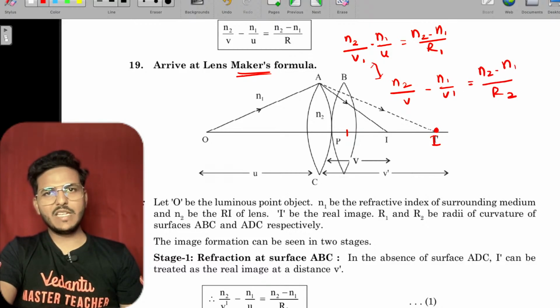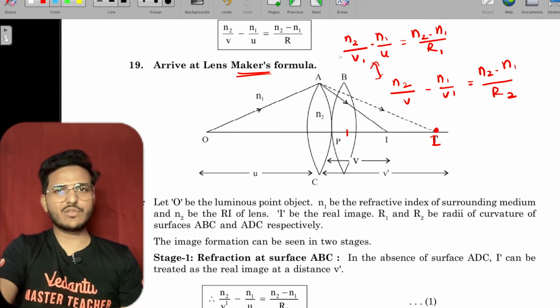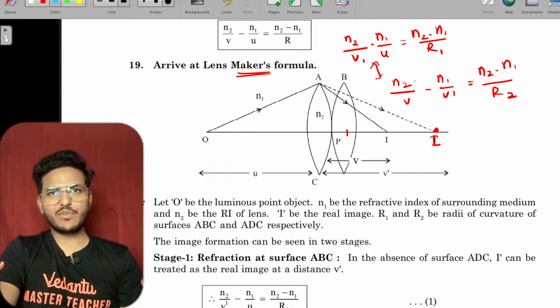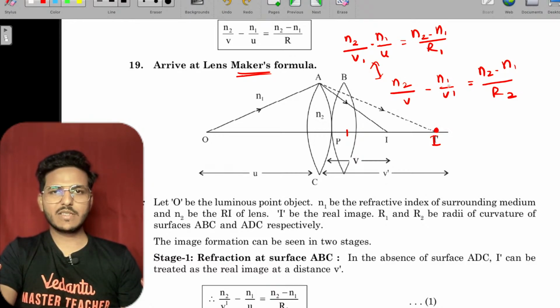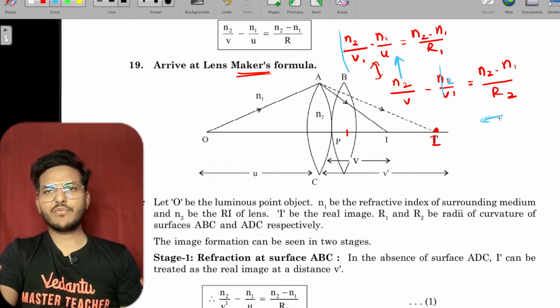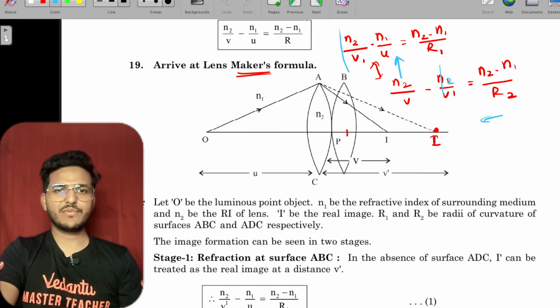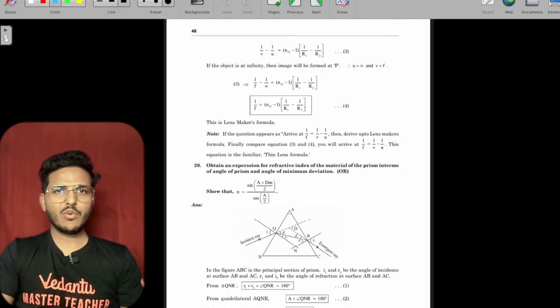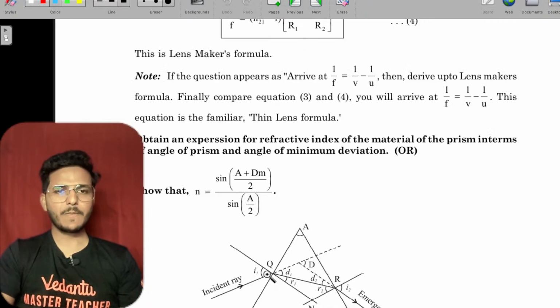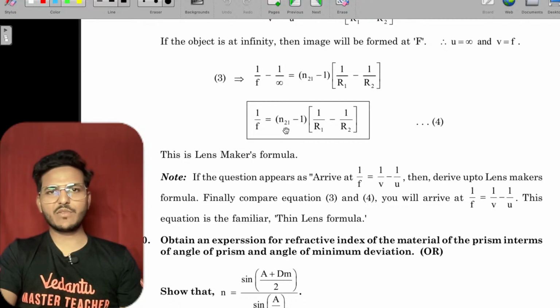Now, add up these two. While adding these two, this term cancels out, this one adds up, and the final resultant will be 1 upon f, which equals (n21 minus 1)(1 upon R1 minus 1 upon R2).